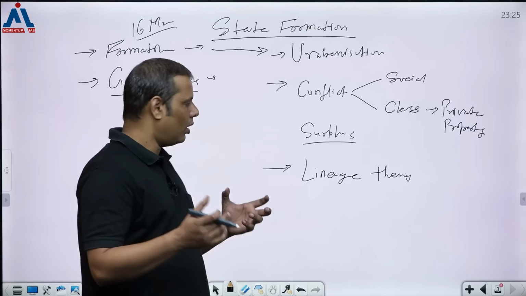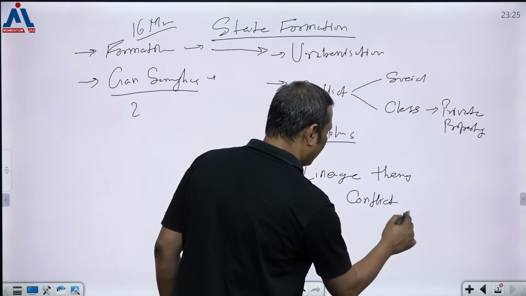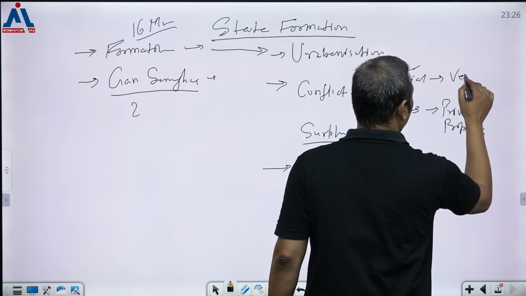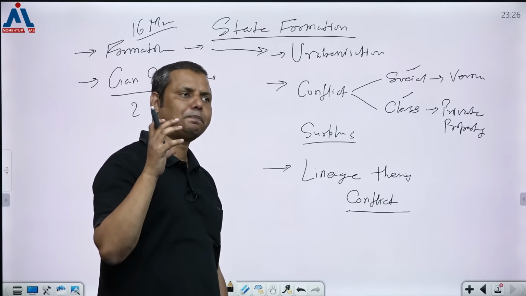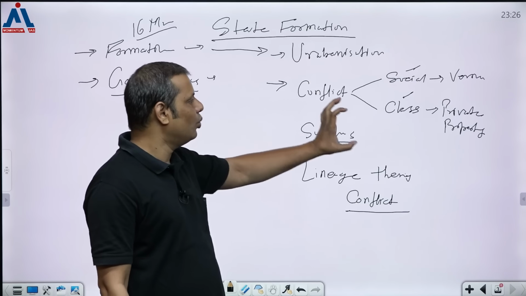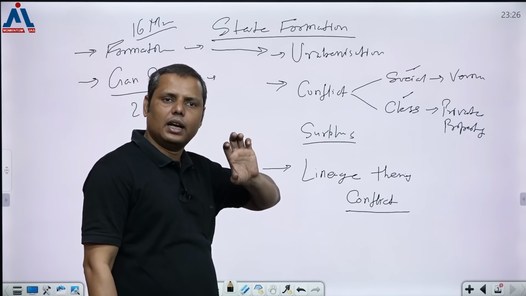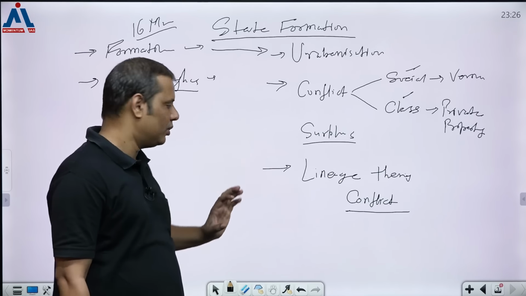Within the family, gradually the conflict. She also talks about conflict only, but she doesn't talk about conflict at the broader level, like social conflict or class conflict. Okay, I'm so sorry, social conflict. I think we can take this Varna in the form of social conflict, right? And this is how the Marxist historians are defining the state, kind of early state in the later Vedic period, when they are saying, look, this social conflict was something which brought the need of a kind of state, since the surplus was not being produced by that society, and that's how this state could not become consolidated, whereas it is happening in the Mahajanpada period. That's how they have pushed forward their argument, right?